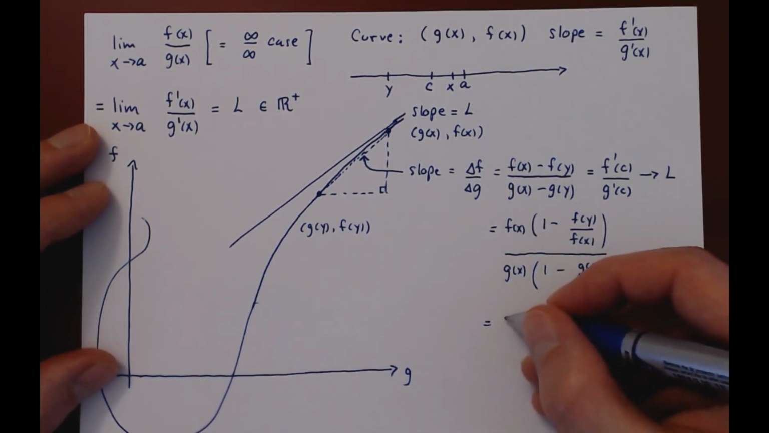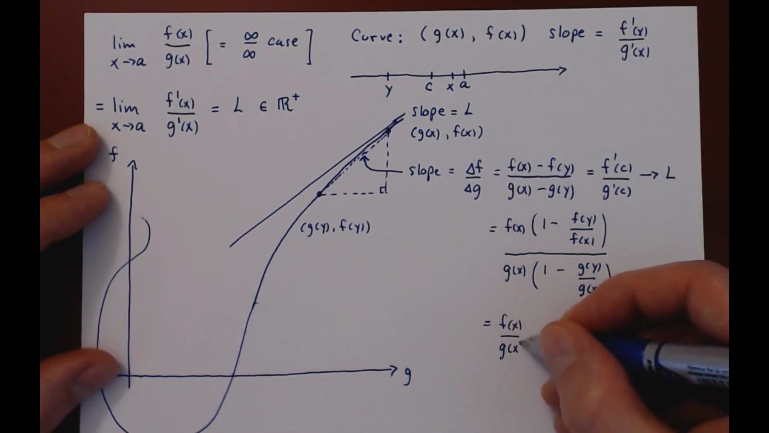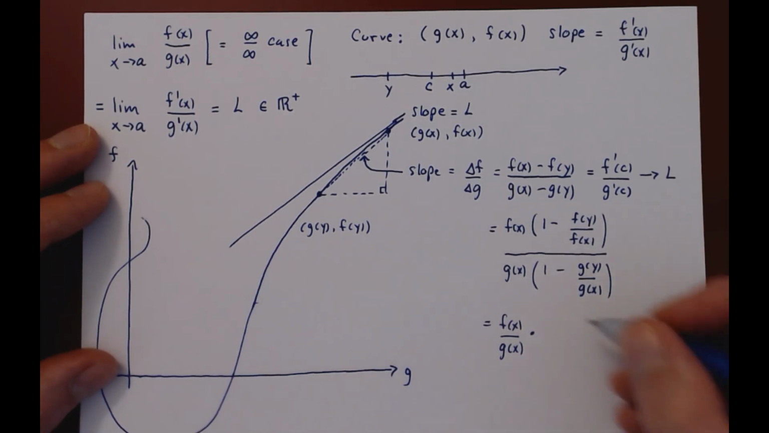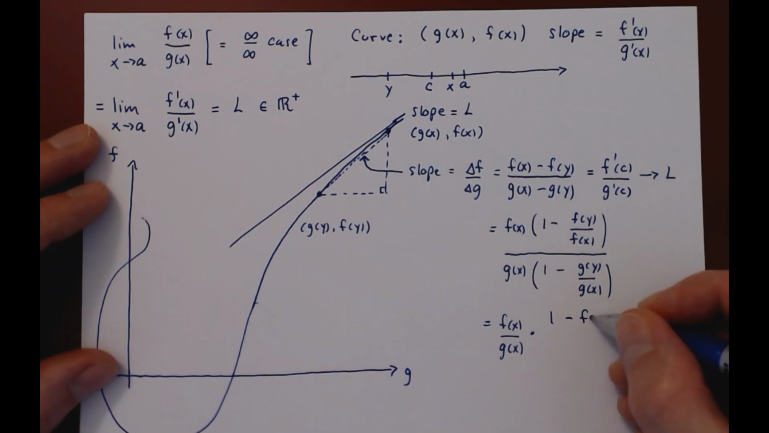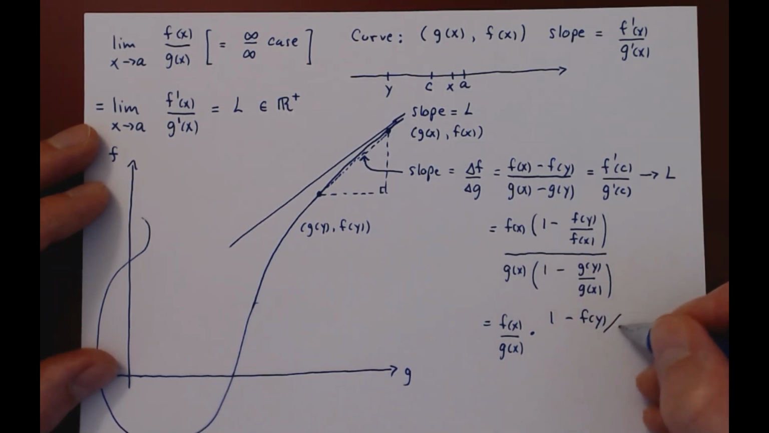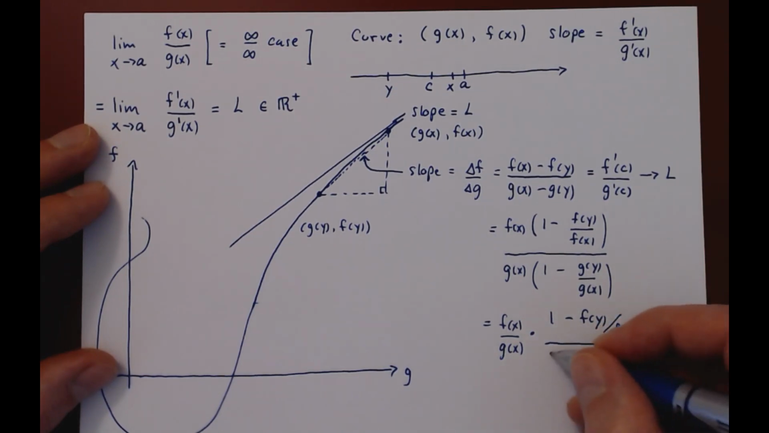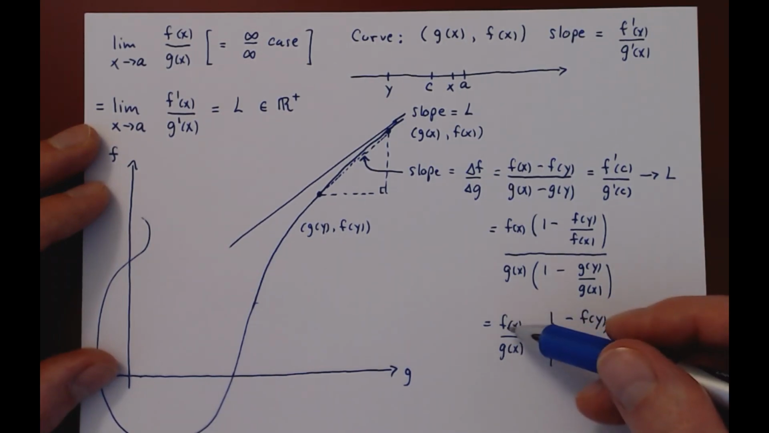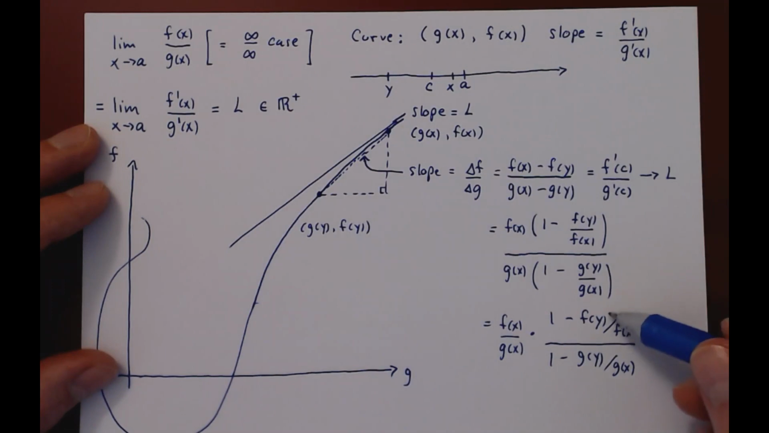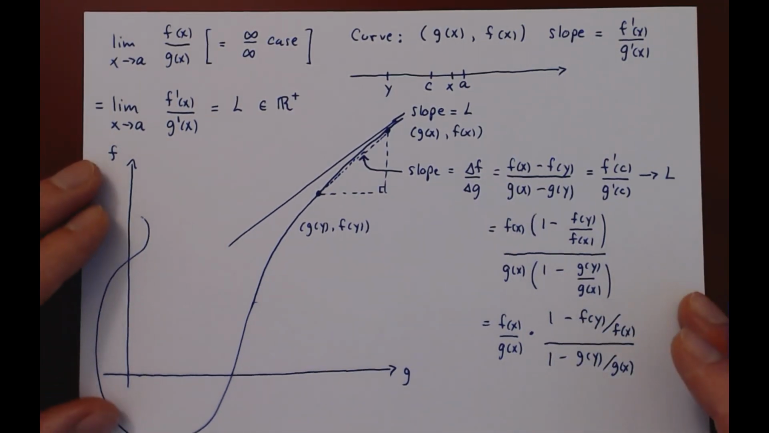So f of x over g of x times the new fraction, the second piece. So 1 minus f of y over f of x, over 1 minus g of y over g of x. So we have here what we wanted, f of x over g of x, but we have this annoying second term. And here is the last bit of the proof.